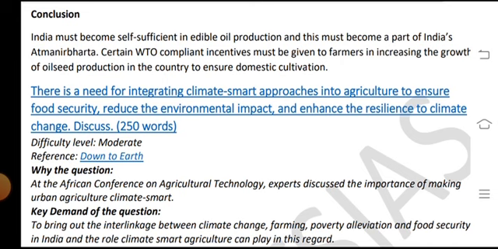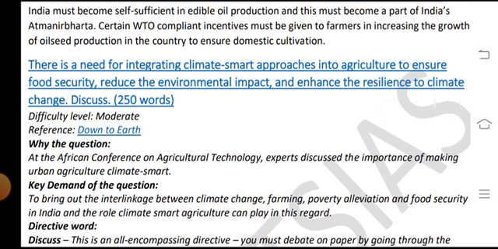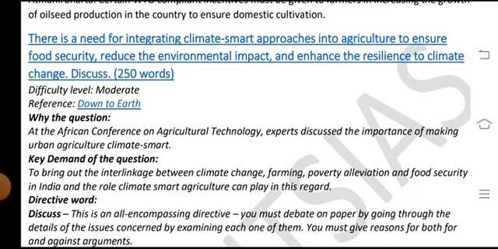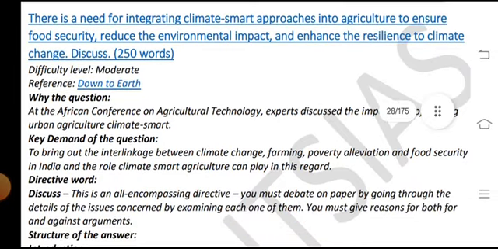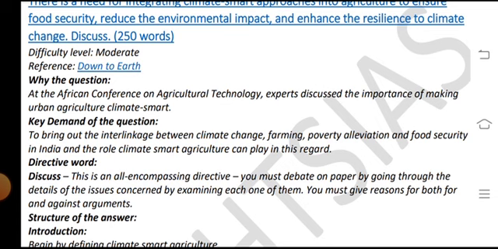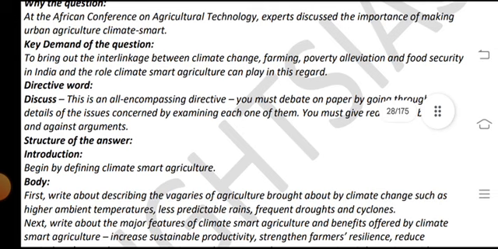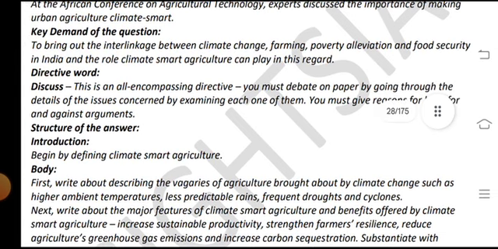Discuss, 251 words, difficulty level moderate. Reference: Down To Earth. The question aids the Africans' concern on agricultural technologies and experts discuss the importance of making urban agriculture climate smart. The key demand of the question is to bring out the interlinkage between climate change, farming, poverty alleviation and food security in India, and the role climate smart agriculture can play in this regard.